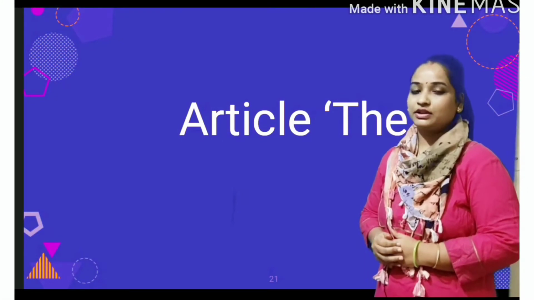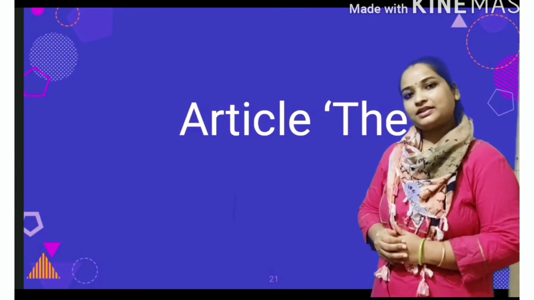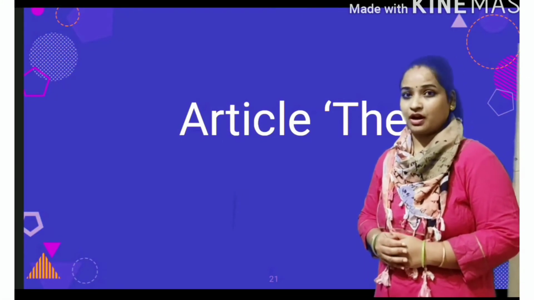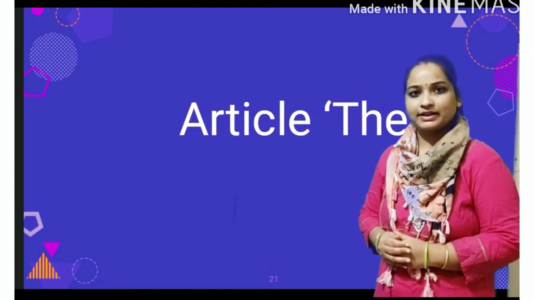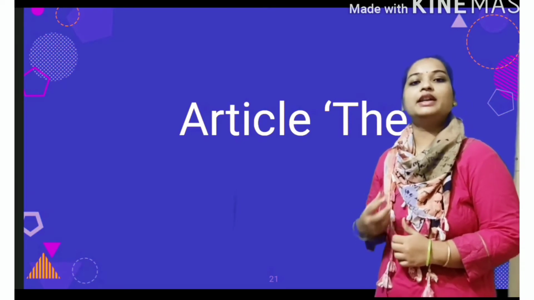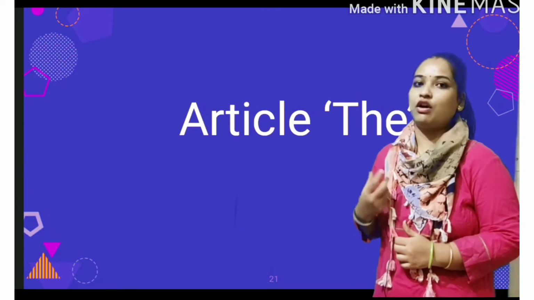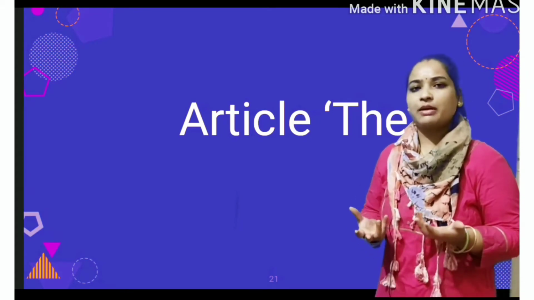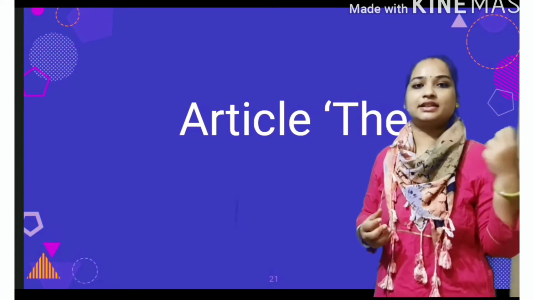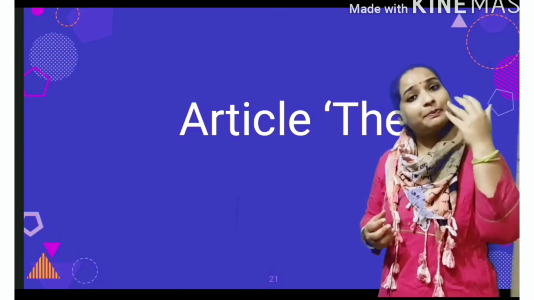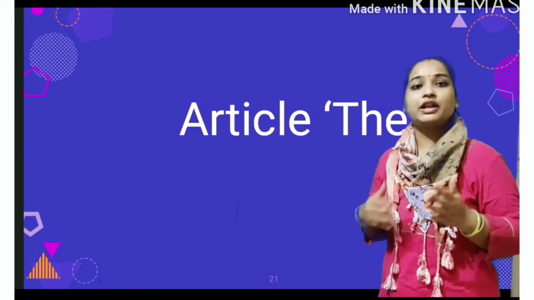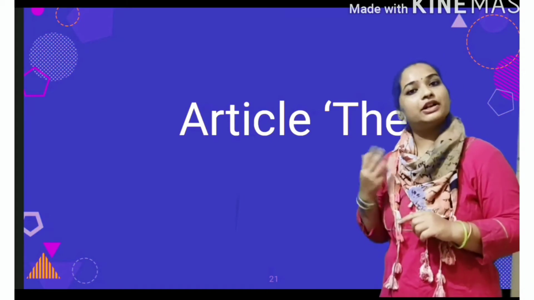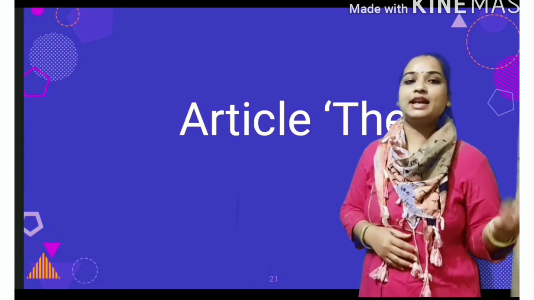Now children, article the. We'll discuss about this article. This article is always placed before particular noun. Particular we have already discussed, that we already know. The thing or noun which we already know. Like if I am talking about pen which you have purchased yesterday, I am talking about that particular pen. I am not talking about any pen but that particular pen which you have purchased yesterday.